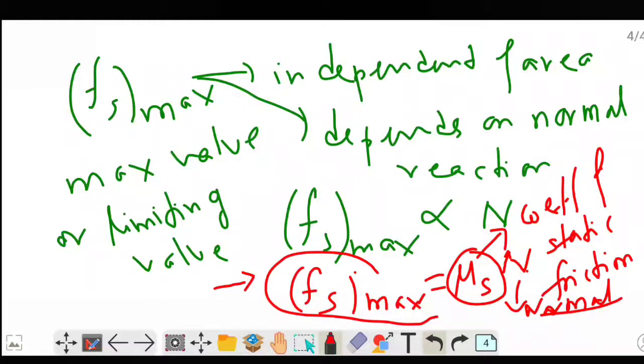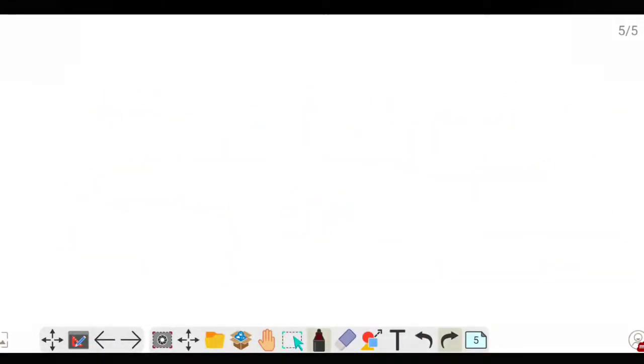Under static condition, we have seen that the value of the frictional force is equal to the applied force, and this expression is the maximum value of the static friction. That means if the applied force is increased beyond this limit, then the body will start to move. So next, let us see kinetic friction.